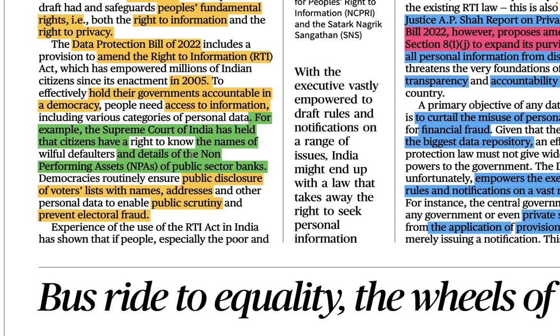And the NPAs. Now what is an NPA? Suppose you have gone to a bank and you have purchased a bike, and that bike is worth 5 lakh rupees. The price of that bike is 5 lakh rupees. So you have taken the loan, and the loan has been credited to your account. So you have taken 5 lakh rupees, and suppose the EMI is somewhere around 8,000 rupees per month.